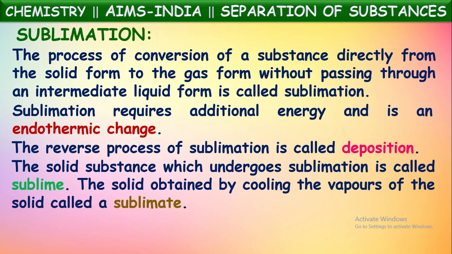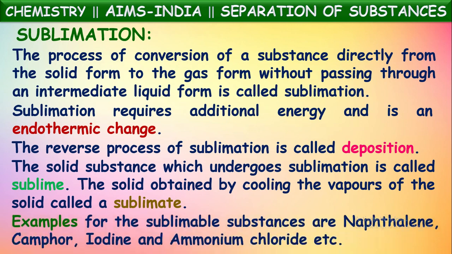There are different terms used in this. Examples of sublimable substances, which can convert directly into gaseous state from solid state on heating, are naphthalene, camphor, iodine, ammonium chloride, etc.